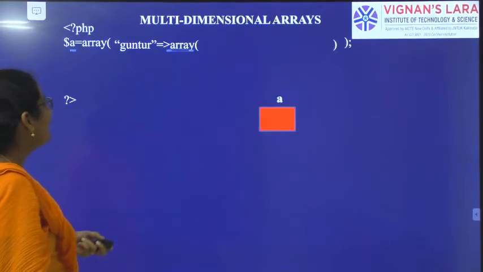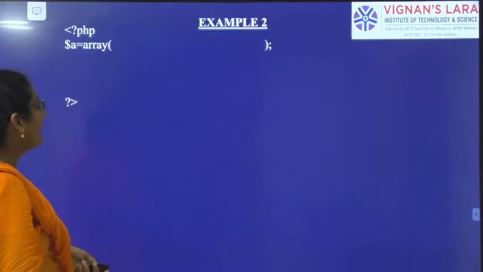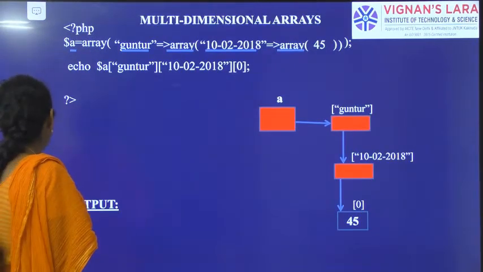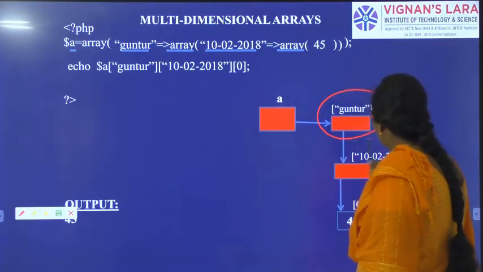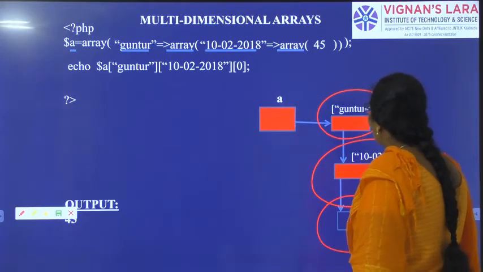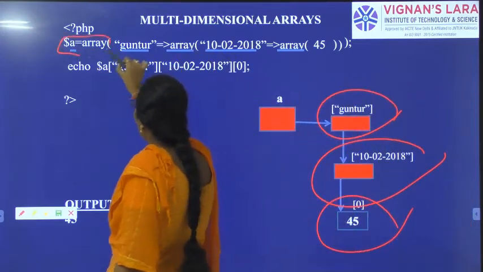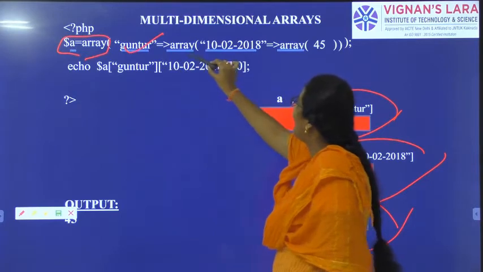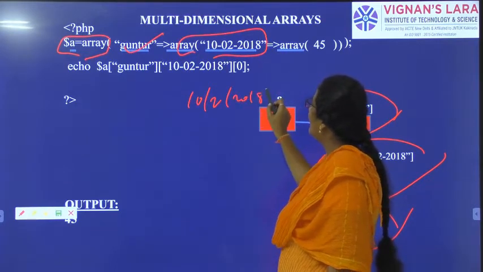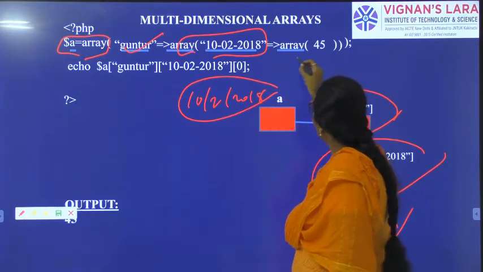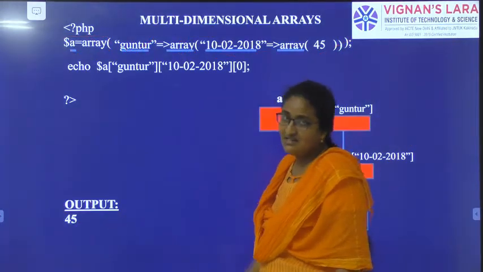So what is a multi-dimensional array? The third type of array is the multi-dimensional array. See in this example, in Guntur, on a particular day we have the temperature 45. I have created an array A for Guntur, with an array for a particular day, that is 10-2-2018. On this particular day in Guntur we have 45 degrees centigrade. So the output is also 45 degrees centigrade only.